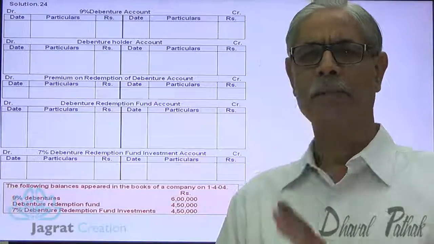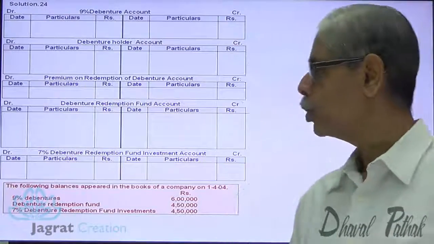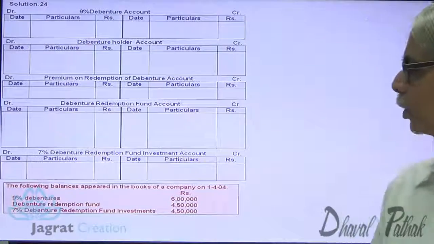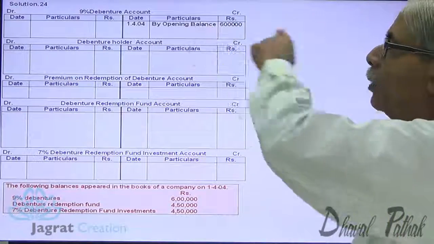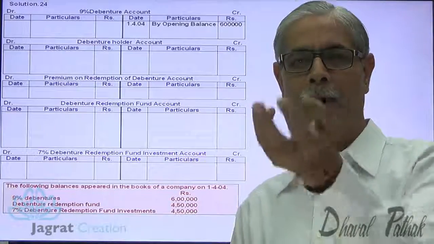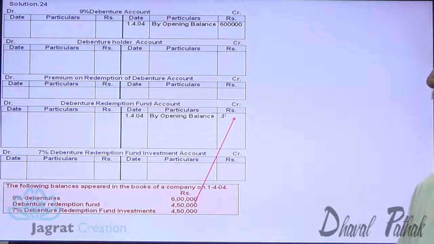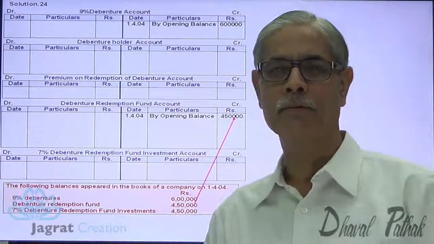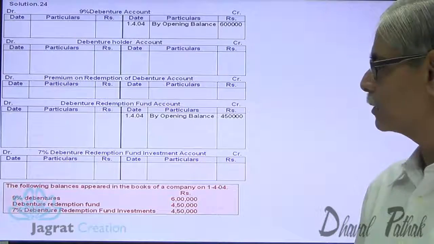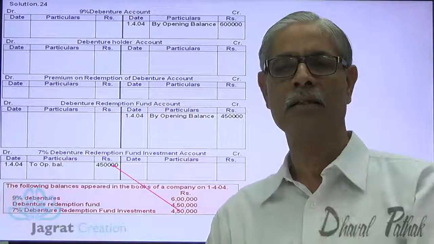The first step in this type of sum is to write down the balances in the respective accounts which we have opened here before you. So debenture account, it's a liability. Liability has a credit balance. So debenture account balance will be recorded on the credit side of debentures account. My opening balance 6x. Debenture redemption fund, it's an appropriated profit account, a fund account. It also has a credit balance. Write on the credit side of debenture redemption fund account my opening balance 4,50,000. Investment being an asset has a debit balance. So write this investment balance 4,50,000 on the debit side of debenture redemption fund investment account. First step, write the opening balances in the respective accounts. First step is over.